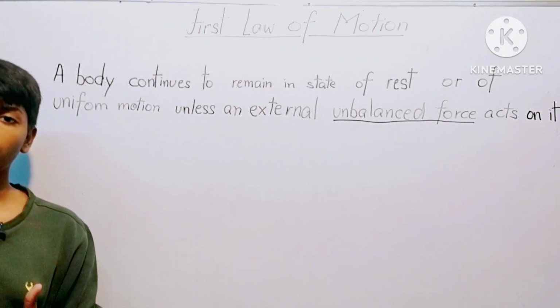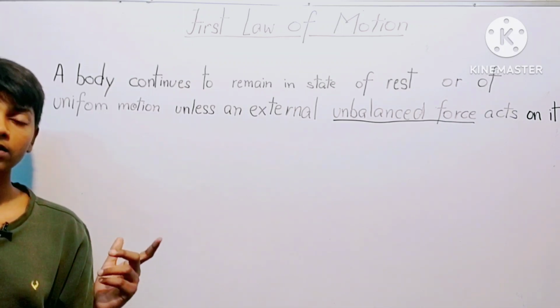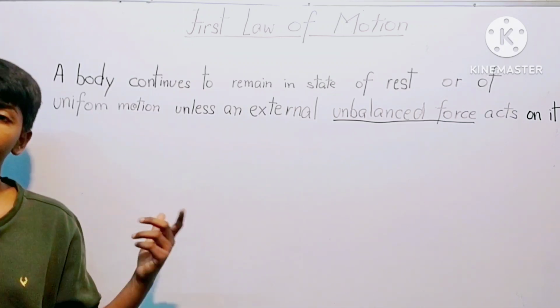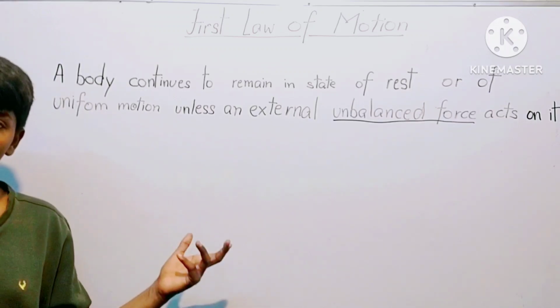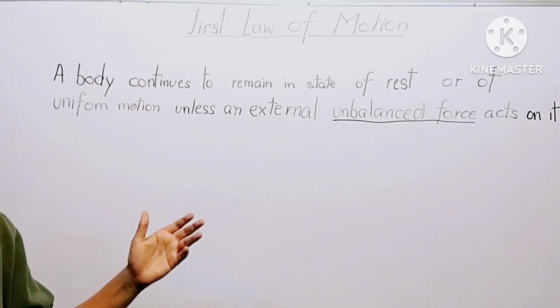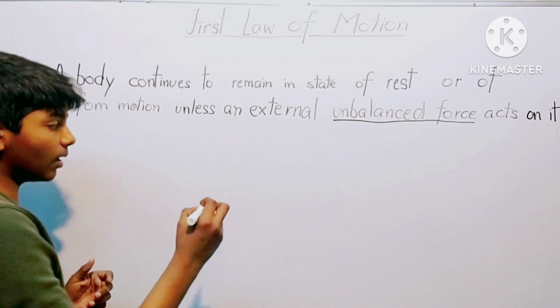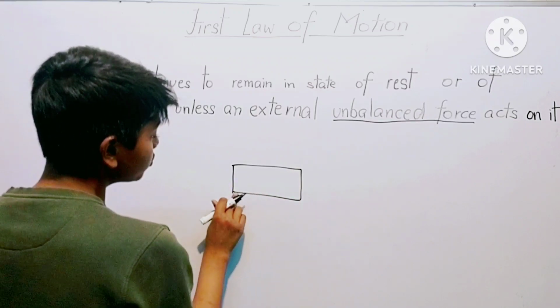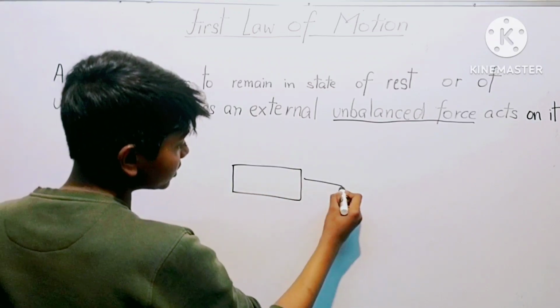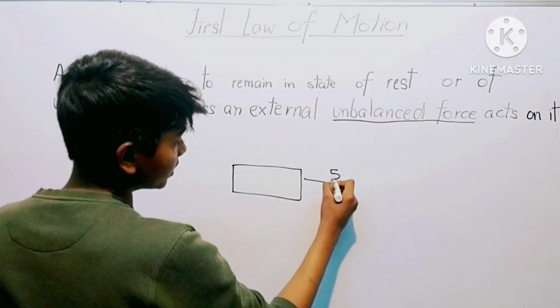So unbalanced force means the resultant of the multiple forces acting simultaneously on an object is non-zero, or the net force is non-zero, then it is considered as an unbalanced force. For example, consider this object. A force was being applied on it in this direction of 5 newtons.